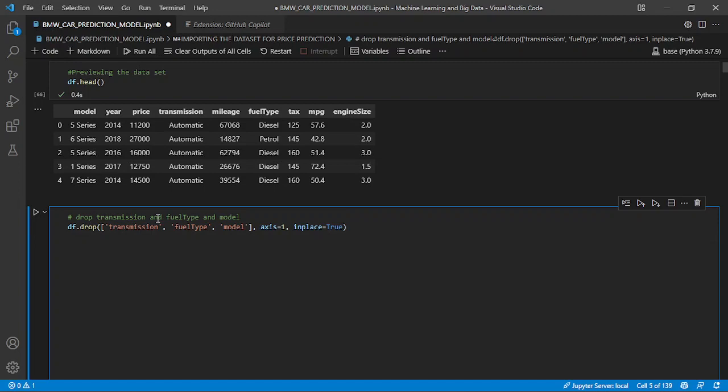So I've dropped them. Next thing I want to do is split the data. As you can see, as I'm writing the command, it's actually able to predict that: split data into train and test. I wanted to use the sklearn method, so I just want to be sure it's going to use that.